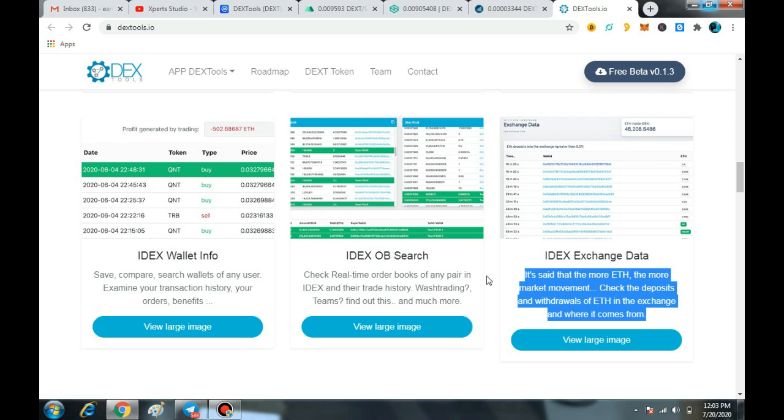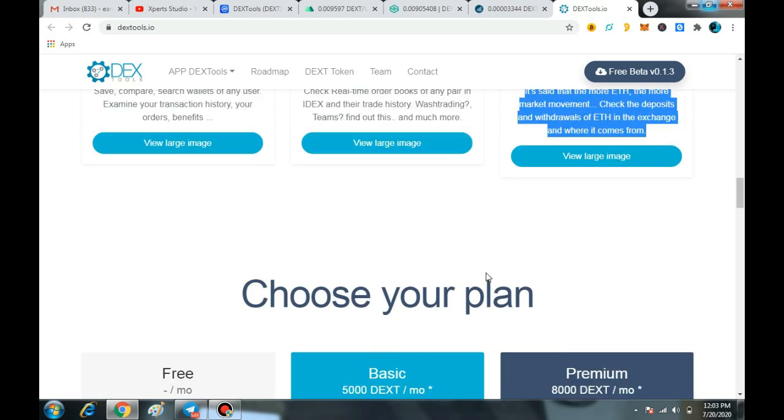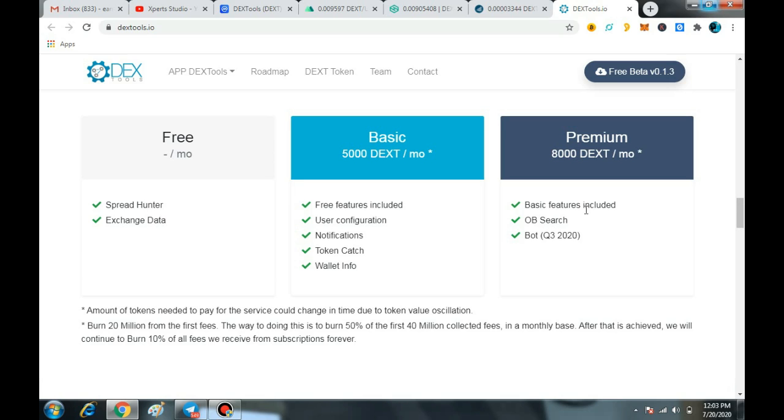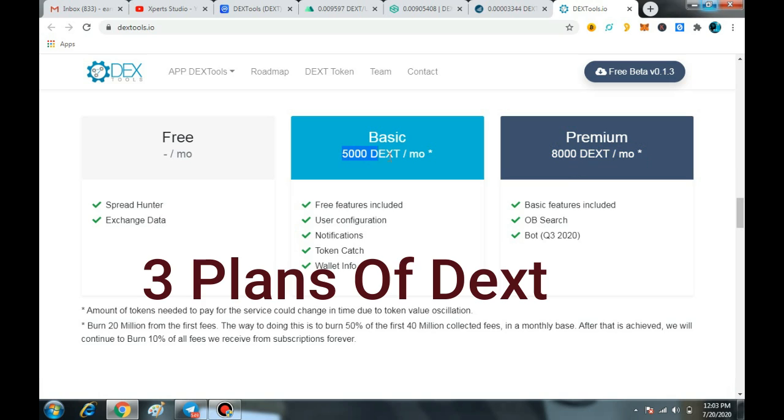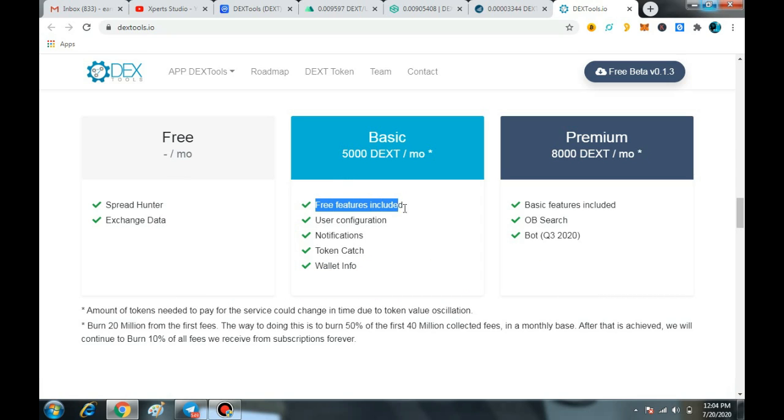DEX is offering three types of plans. The first one is free, the second one is basic, and the last one is premium. With the premium, you have to pay 8,000 DEX per month, and in the basic, you have to pay 5,000 DEX per month, and one month is basically free. In the basic, you will get free features included: user configuration, notifications, token catch, wallet info. And in the premium, you will get the bot also, OB search, and basic features included.